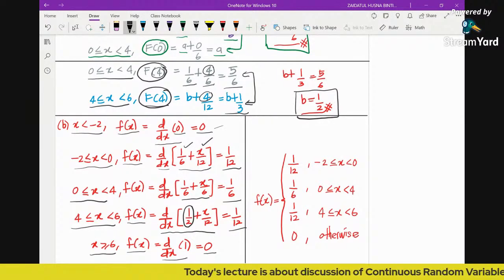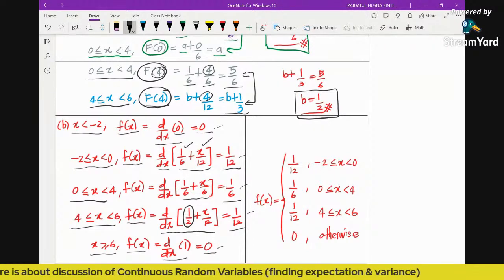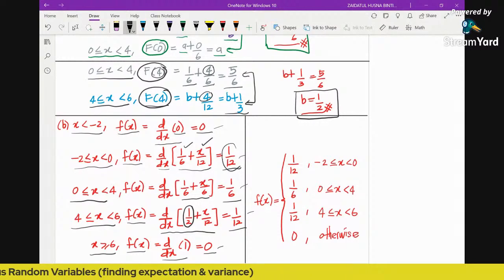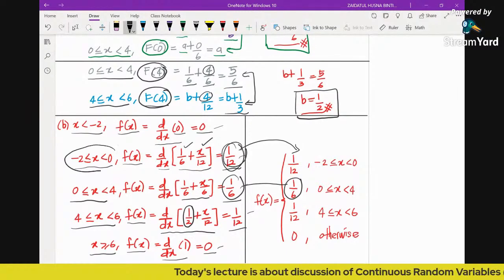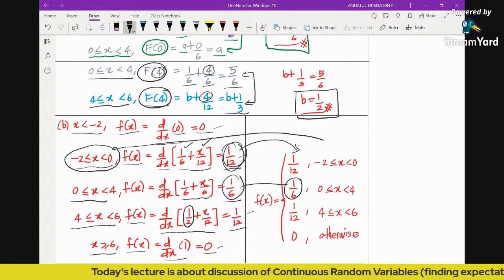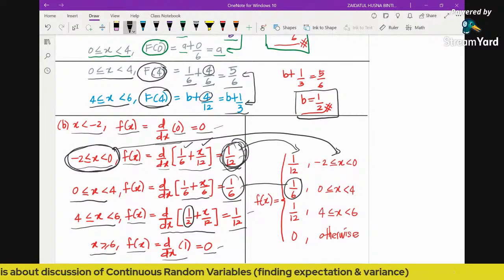So now you can see that there are these functions of PDF, and again it has to be given in piecewise. So listing down each of these, you see this is 1 over 12, we transfer the value here. 1 over 6, we transfer the value here. Once you transfer the value, you simply copy down the range here. The 1 over 12 here is for the interval negative infinity to 0, so you just copy down.